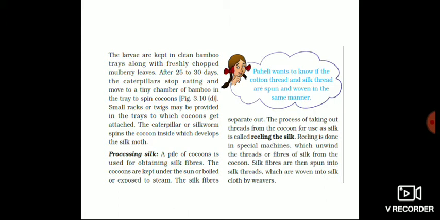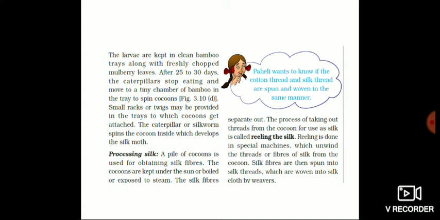Processing silk. A pile of cocoons is used for obtaining silk fibers. The cocoons are kept under the sun, boiled or exposed to steam. The silk fibers are separated out. The process of taking out threads from the cocoons for use as silk is called reeling the silk.